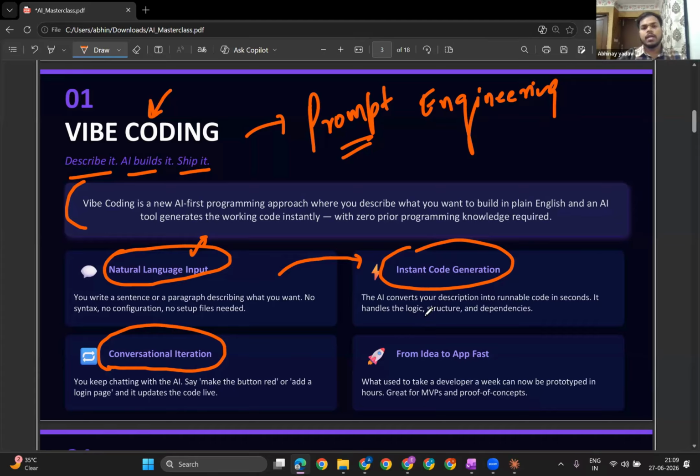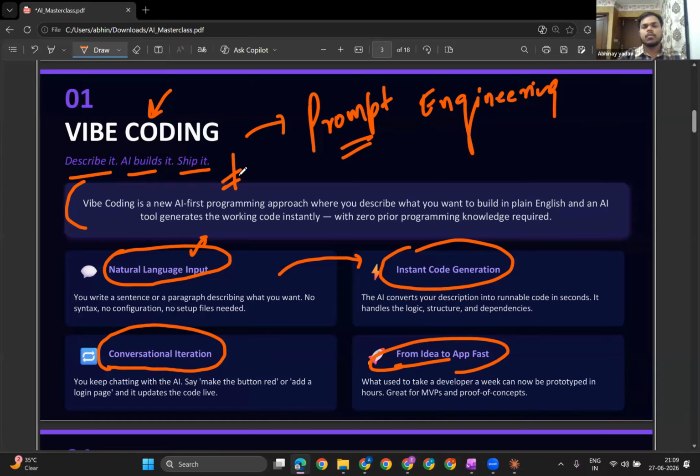I will show you end to end everything, from creating a website from scratch and then deploying it to some free resources. We are going to use Vercel for that particular thing. I'm going to tell you everything: what is Vercel, and how everything is going to work. So that means from idea to this fast tab. What used to take the developer, I mean, if we talk about without vibe coding, if you are going to hire a developer or something, right?